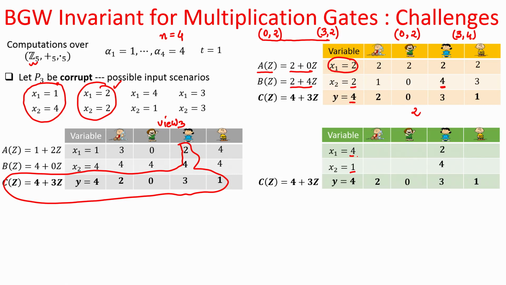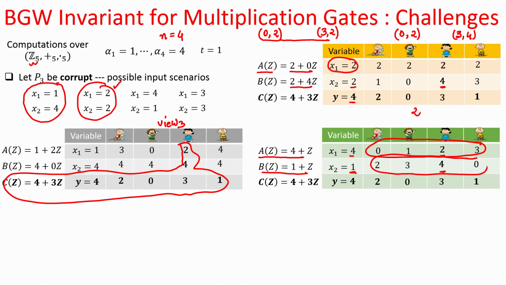As soon as x1 is fixed to 4 and x2 is fixed to 1, then based on the argument that we had seen for the previous input configuration, it fixes the a polynomial to this value and the b polynomial to this value. That means, if x1 would have been 4 and P3's share would have been 2, then this would have been the full vector of x1 shares. In the same way, if x2 would have been 1 and P3's share would have been 4, then this would have been the full vector of x2 shares.